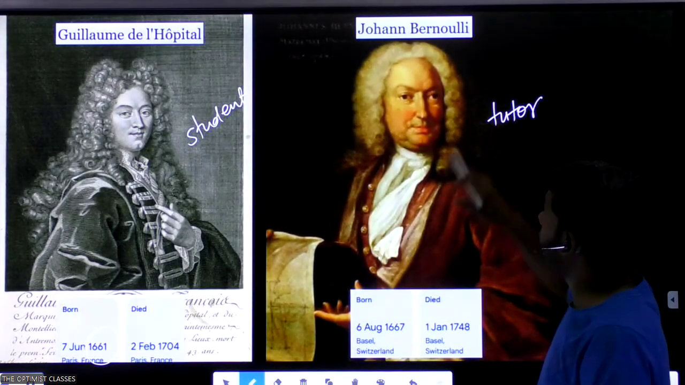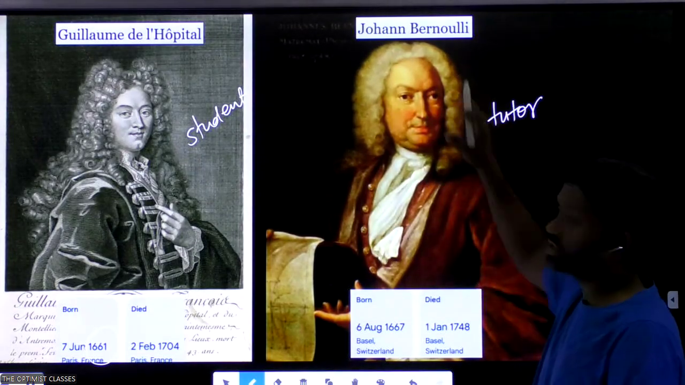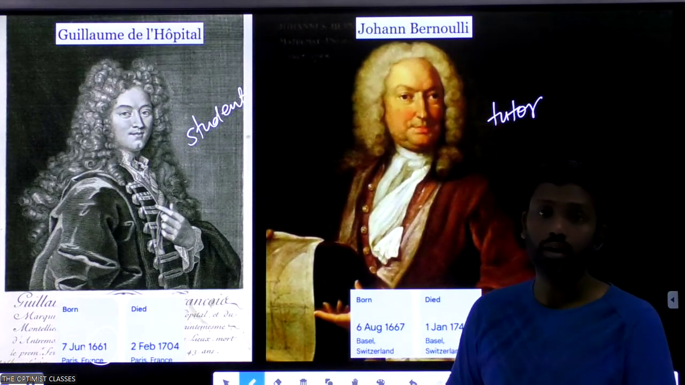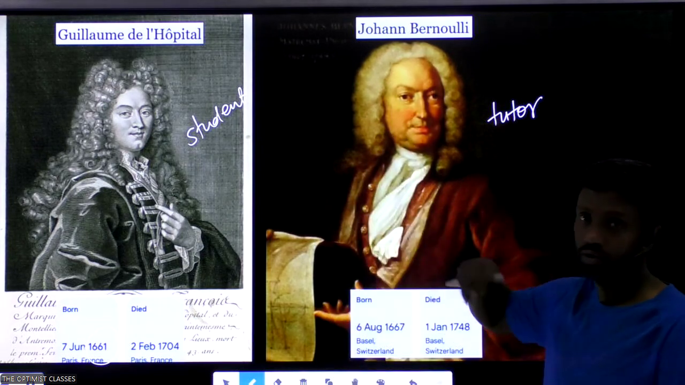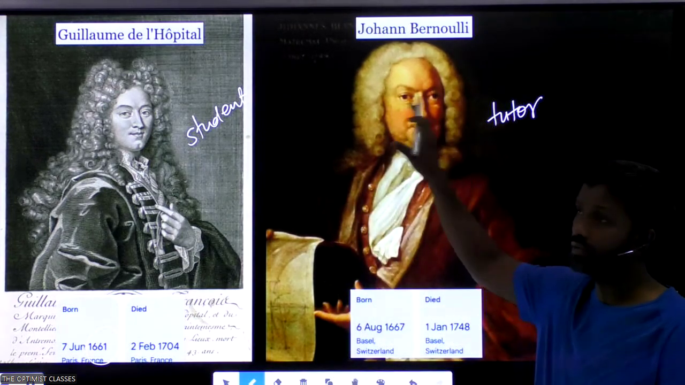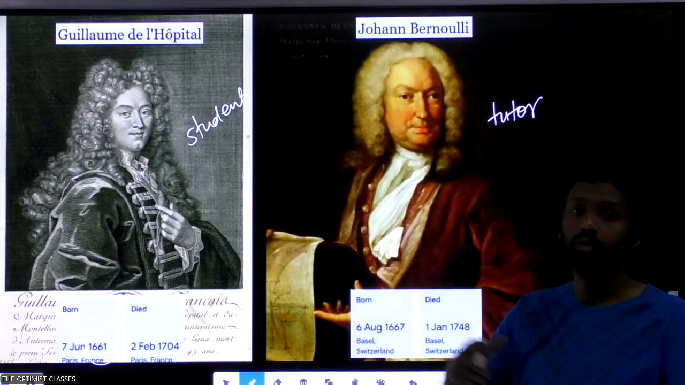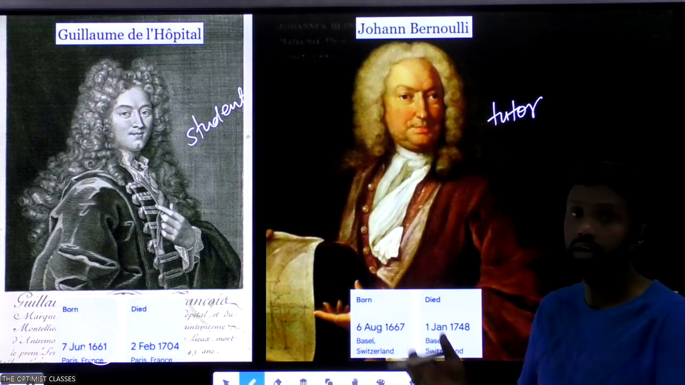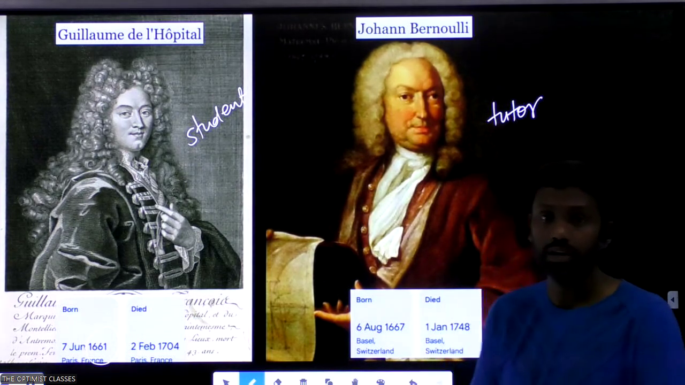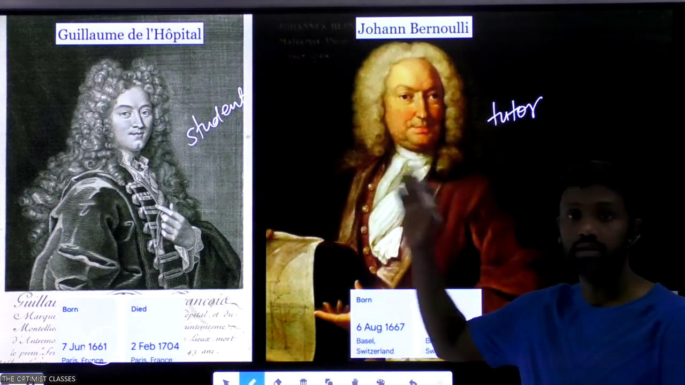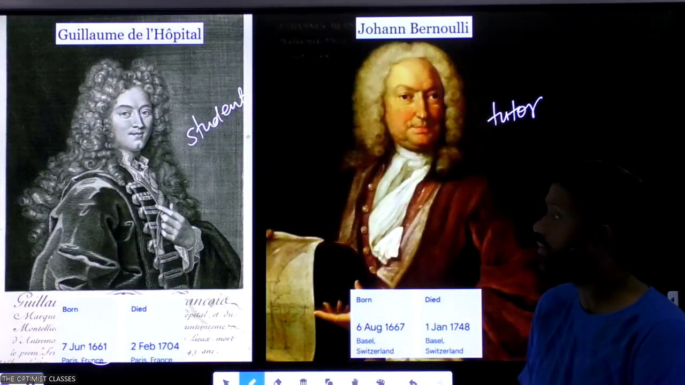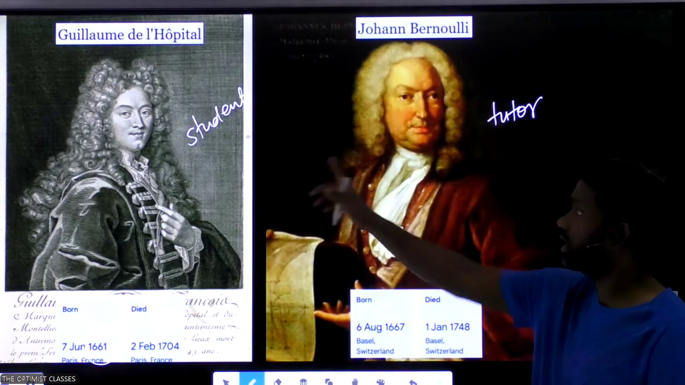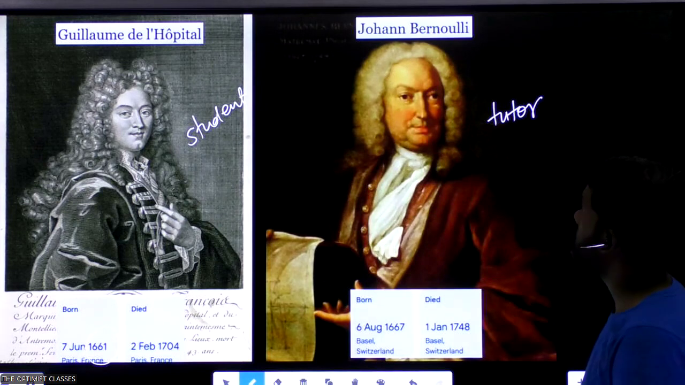So first of all, let me tell you that the teacher was a great mathematician. The famous mathematician Leonhard Euler was also his student. Actually, his whole family was a family of mathematicians. This family has produced eight great mathematicians. His elder brother, his son, all were great mathematicians. So let us first discuss what the agreement was between the student L'Hopital and the teacher Johann Bernoulli.